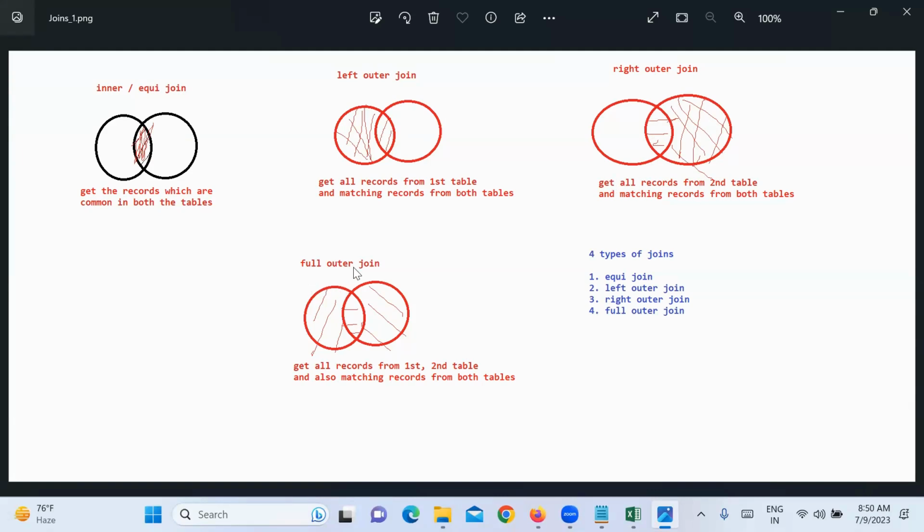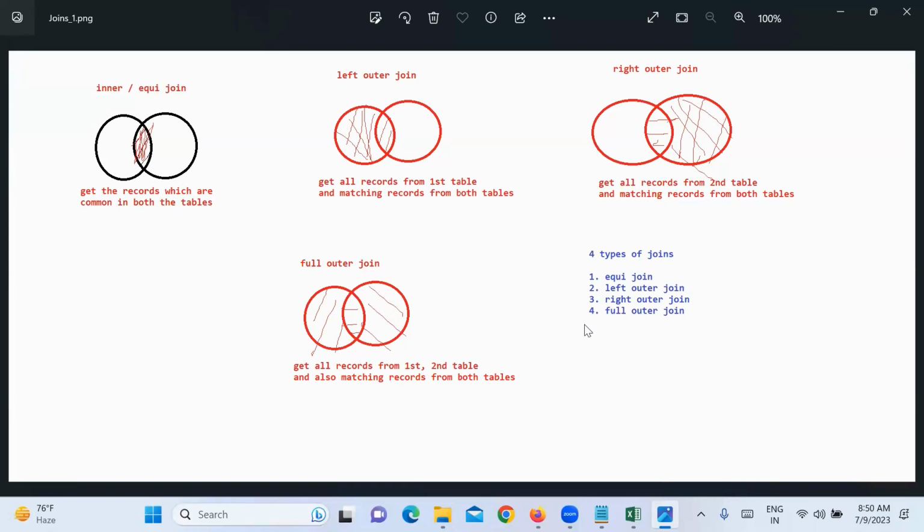Next, the last one, full outer join. Full outer join will get all records from the left table, the right table, the common ones, everything. This is called full outer join. So these are the 4 different types of joins: equijoin, left outer join, right outer join, full outer join.